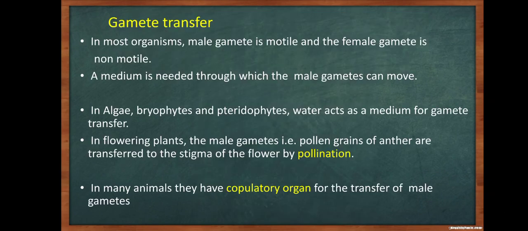Gamete transfer. In most organisms, male gamete is motile and the female gamete is non-motile. A medium is needed through which the male gametes can move. In algae, bryophytes and pteridophytes, water acts as a medium for gamete transfer. In flowering plants, the male gametes, that is the pollen grains of anther, are transferred to the stigma of the flower by pollination. In many animals, they have copulatory organ for the transfer of male gametes.